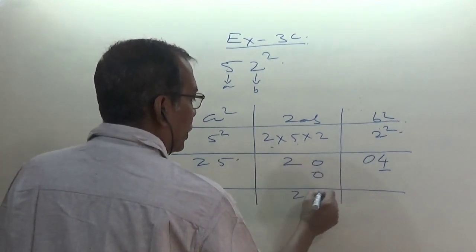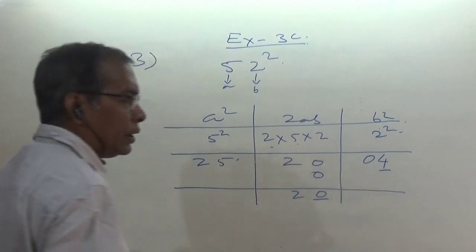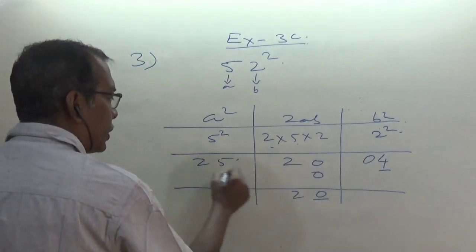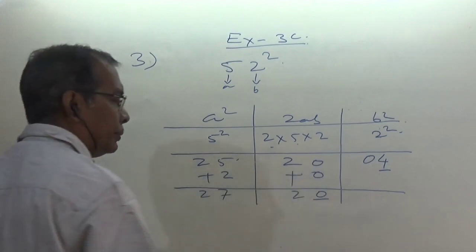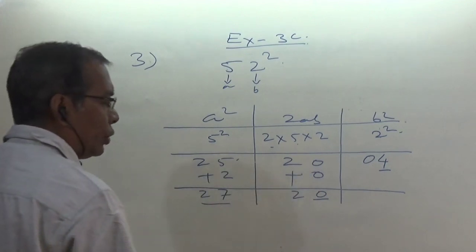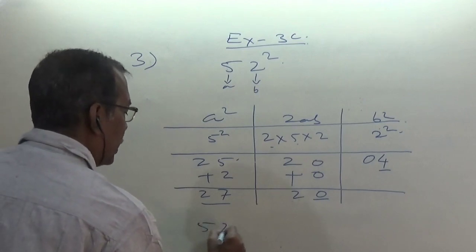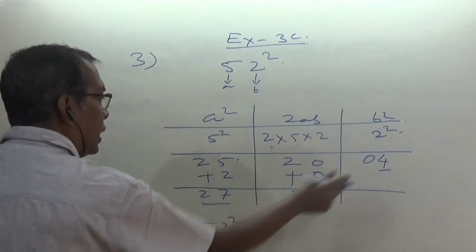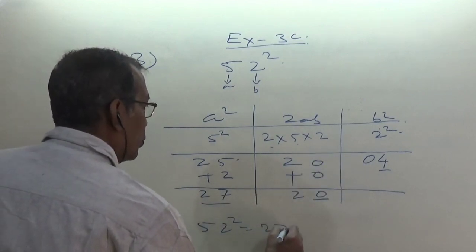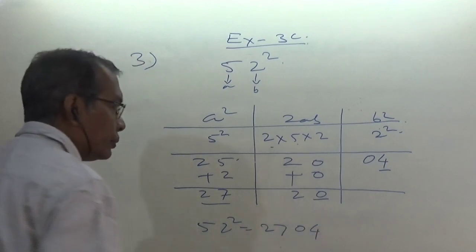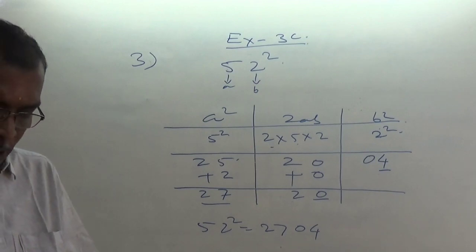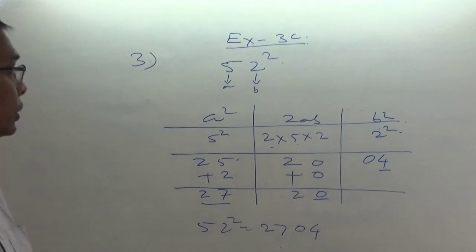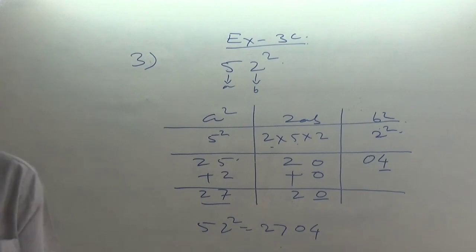It is 20, underline this 4, this 2 is coming here, this is 22, 27... only addition is required here. Underline this 27. So 52 square is equal to, writing all the underlined numbers, 2704. Let me check with my calculator. 52 into 52 is 2704, absolutely correct.